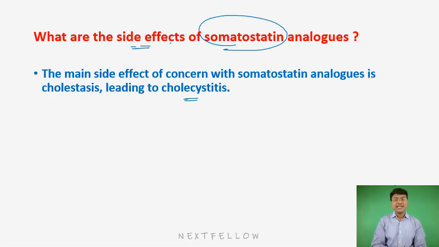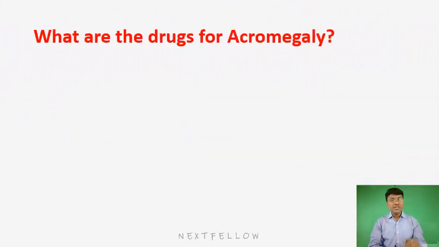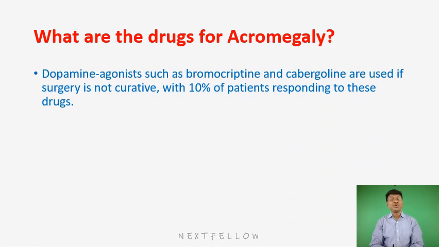Then, what are the alternative therapies apart from octreotide? In those individuals who have developed cholecystitis, you cannot give these somatostatin analogs. The other drugs include the dopamine agonists, that is bromocriptine and as well as cabergoline. These drugs are preferably given in mammosomatotrope type of pituitary adenoma because the prolactin levels can be reduced by your bromocriptine and as well as cabergoline. Then followed by the dopamine agonists.